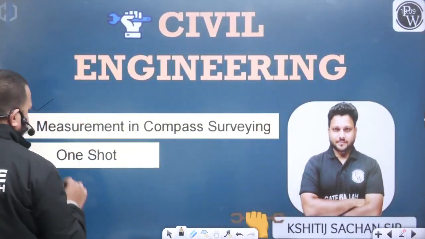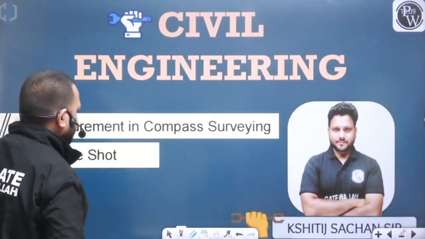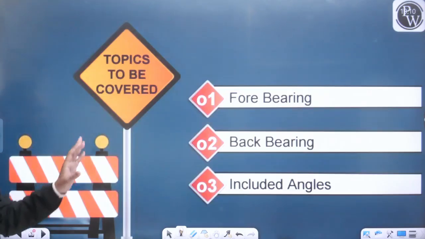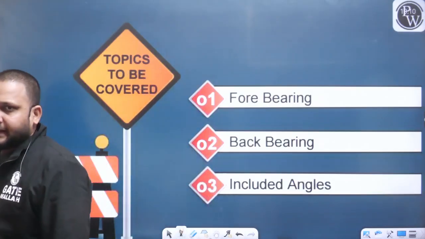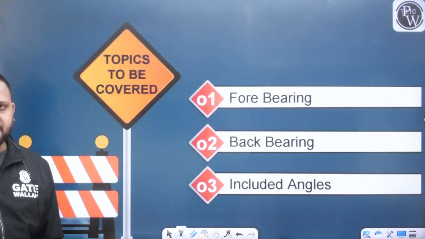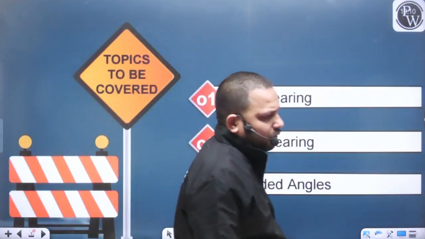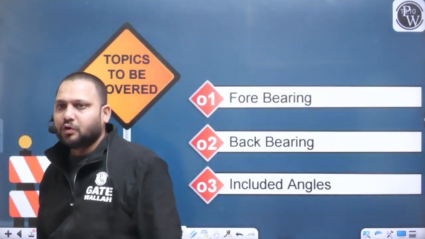What are the various measurements that we will do in compass surveying? In today's class, we are going to discuss the measurements in compass surveying. From this topic, you will get an idea about the field work of the compass. We will discuss the concept of the forebearing, the back bearing, and the included angle. You can ask your doubt whenever you have any difficulty or query.